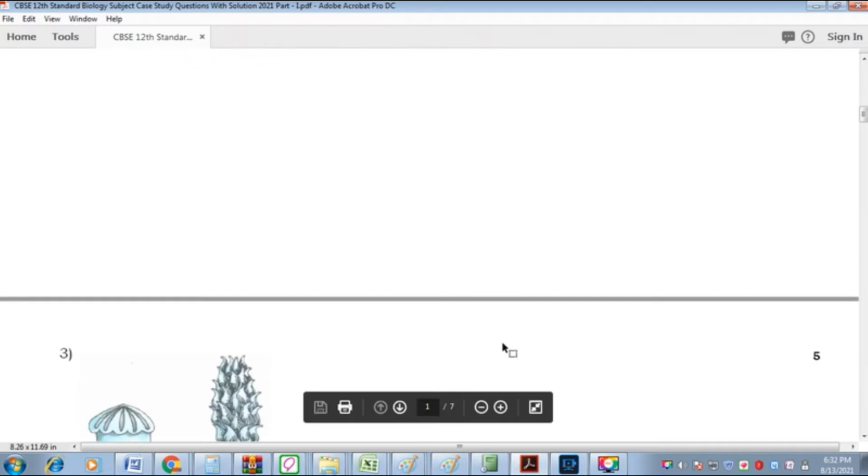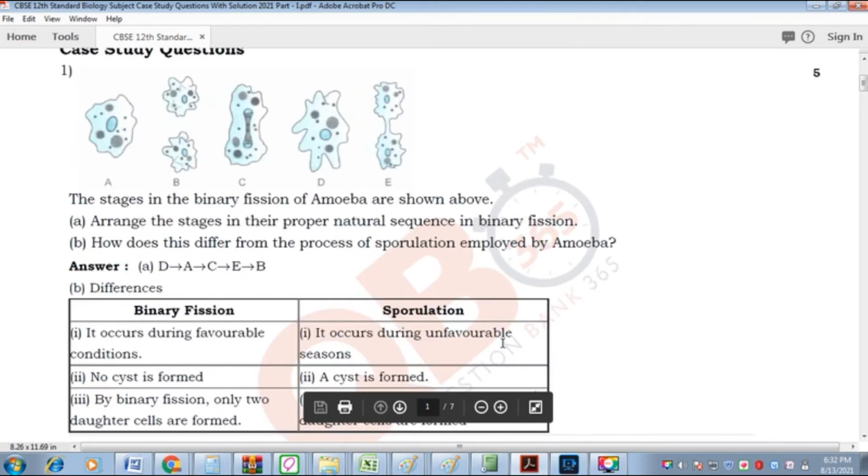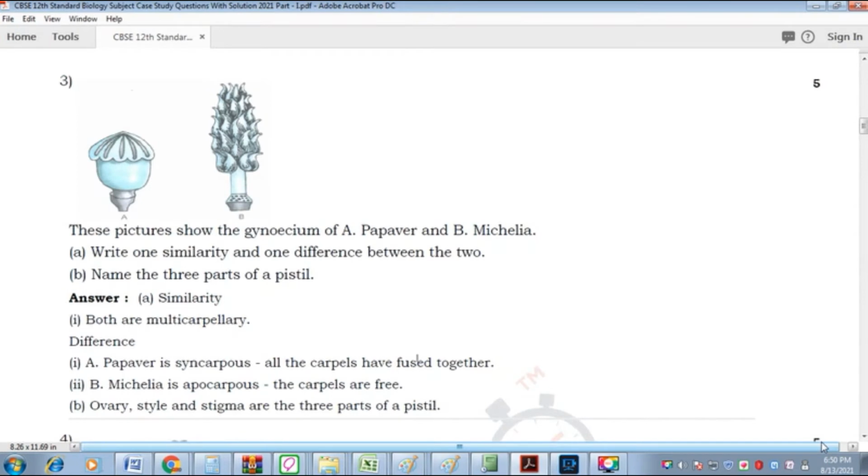Initially, we are providing case study questions for all the subjects in 2 different parts. This is part 1 of case study questions in biology. We have already made part 1 videos for physics, chemistry and maths, so you can follow the other questions. The third one is also fully based on image type. You can just look at it.